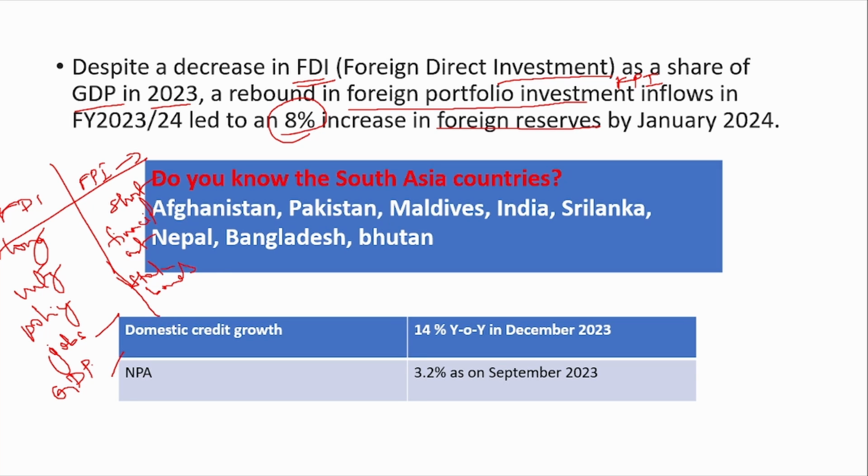Now, do you know what the South Asian countries are? There are totally 8 South Asian countries. They are Afghanistan, Pakistan, Maldives, India, Sri Lanka, Nepal, Bangladesh and Bhutan.